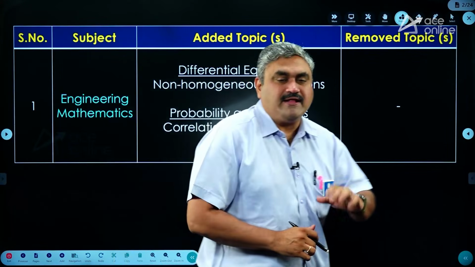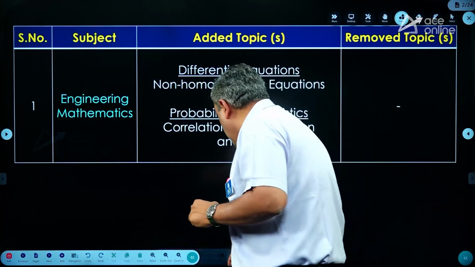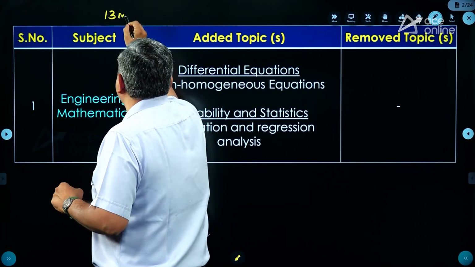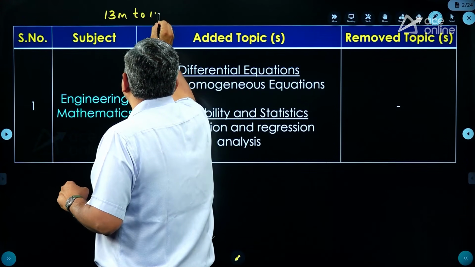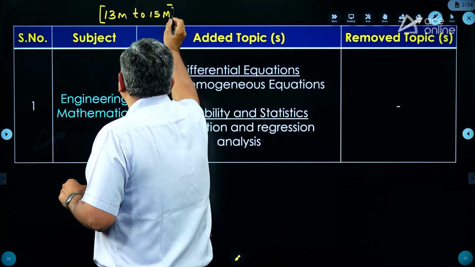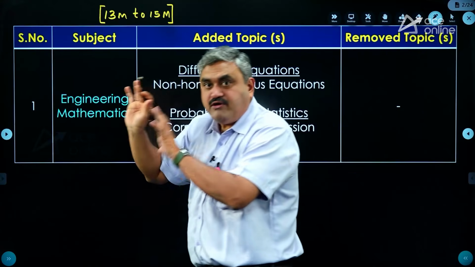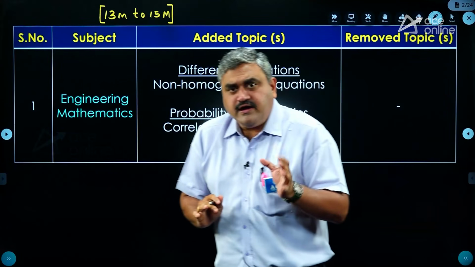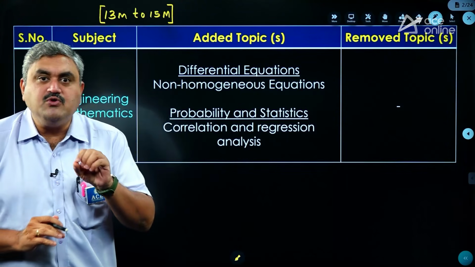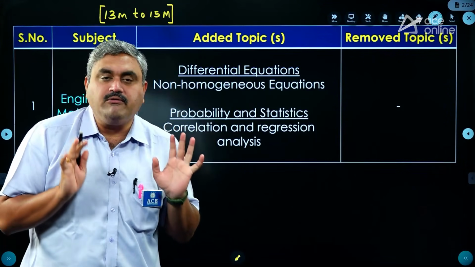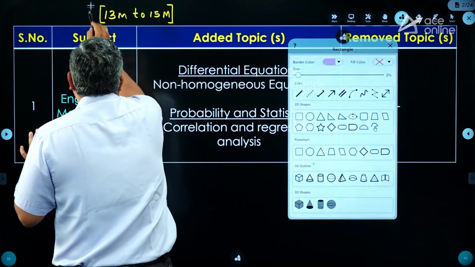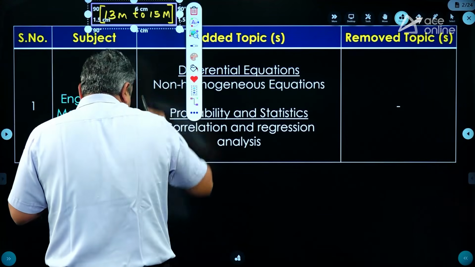Now, coming to engineering mathematics. As you already know, this subject has around 13 to 15 marks weightage in the GATE examination, and this is the only subject for which the examiner states a definite weightage. If you see the notification, 13 to 15 marks is allocated for maths. It is written in your notification. That means you should never leave this subject. That is the first point you have to understand, and the most important thing I want to tell you first.